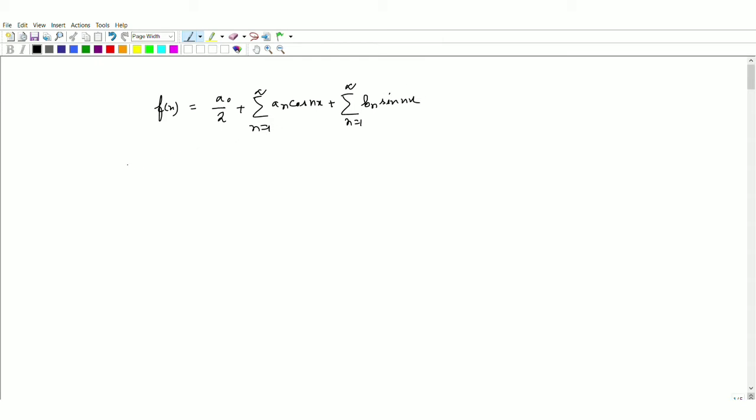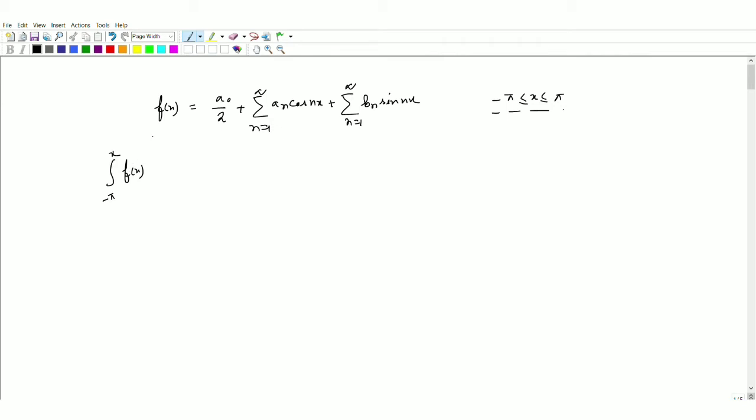Now we will do the integration on both sides from minus pi to x. Here this function was defined in the interval minus pi to pi, so we will do the integration with this limit. Therefore we are taking the integration limit from minus pi to x, and here we should take x, otherwise x will not be there.